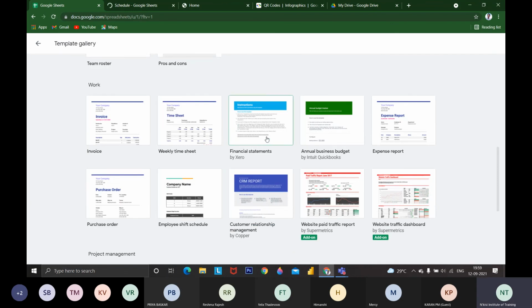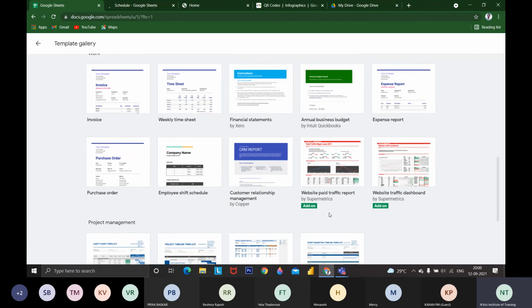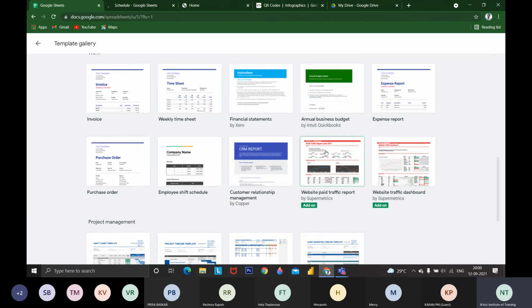Then financial statements will contain all the formulas. You don't need to do anything, you just load the values. You can try it out. There are also expenses report, purchase order, and employee shift change, which you can use if you are shifting any employees. Customer relationship management is something HR people will be using. We can directly use this template. There is also a dashboard containing a paid traffic report.